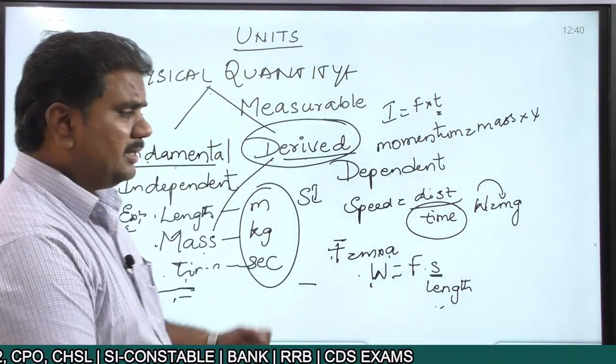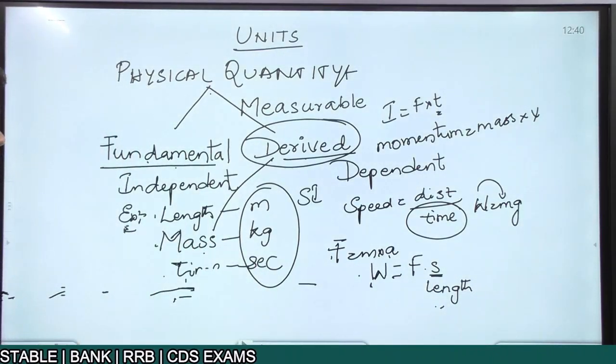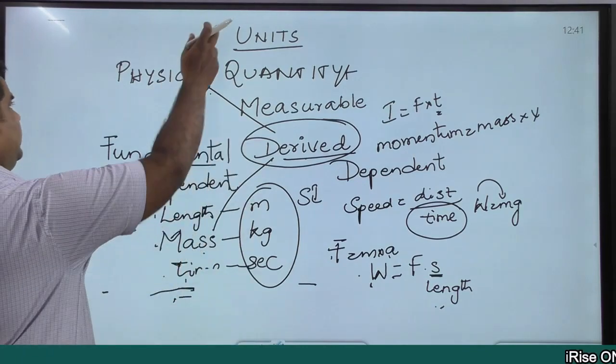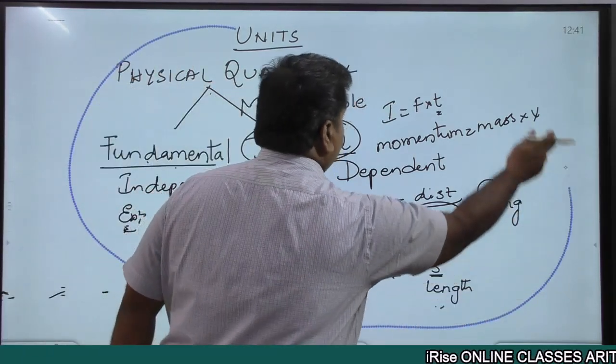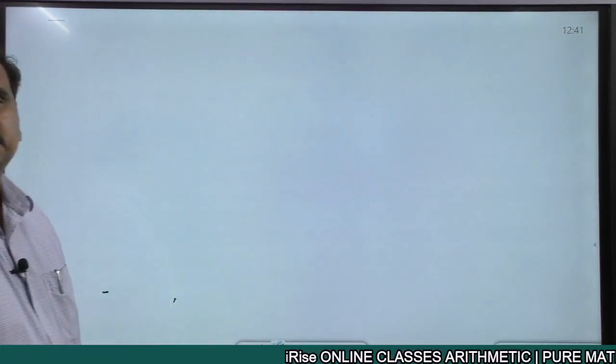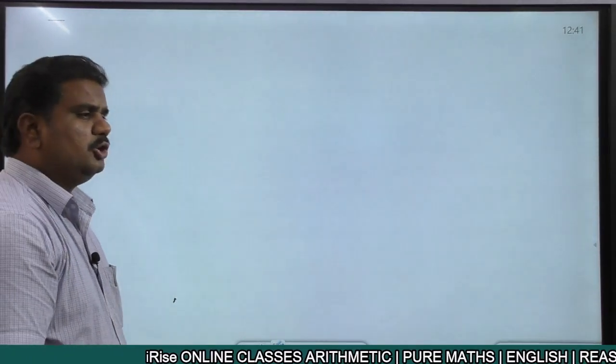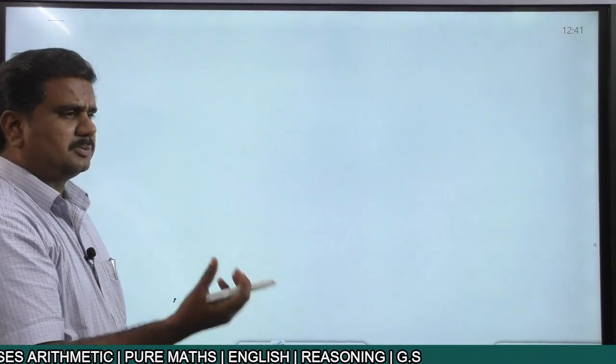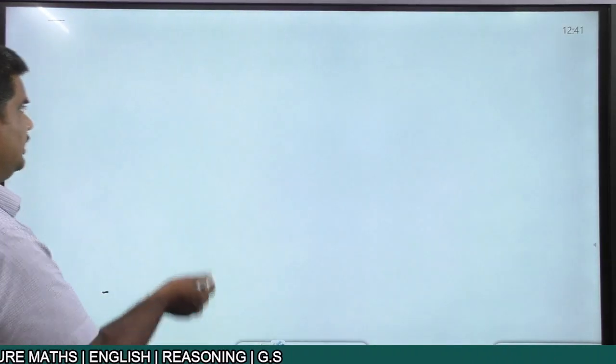Now whether it is a fundamental quantity or a derived quantity, when you want to express the units of those things, we write each and every quantity in terms of some specific term, we call them units, right?